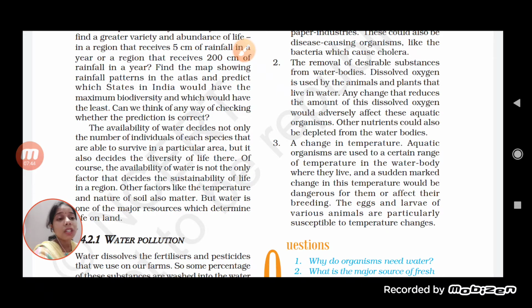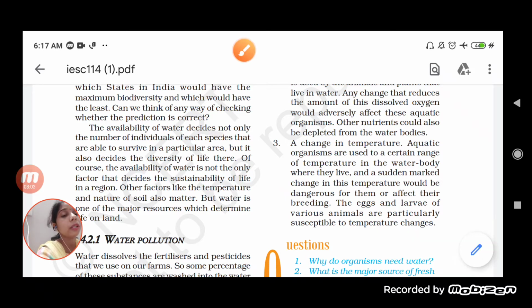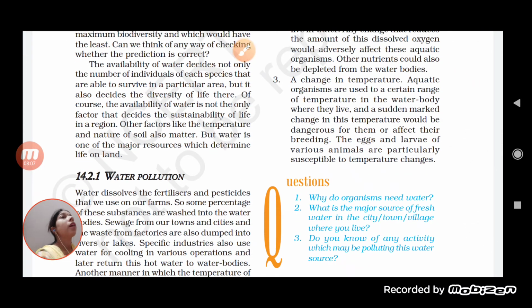Then a change in temperature. Aquatic organisms are used to a certain temperature in the water body where they live, and a sudden marked change in the temperature would be dangerous for them or affect their breeding. Again, the larvae of various animals are particularly susceptible to temperature changes. See, this is the third one. Not only this, students, the temperature should not rise.